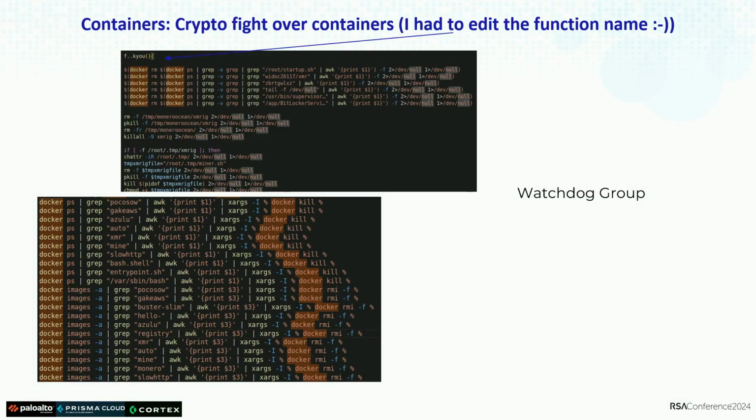Another example is very well known: crypto wars over containers, where if you are tracking the operations of different groups, they start deleting the containers created by another group. This is an example where one group, in this case the WatchDog group, was deleting existing containers from another group that had also deployed containers for the same activity.